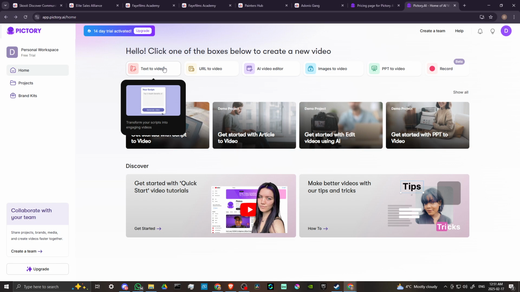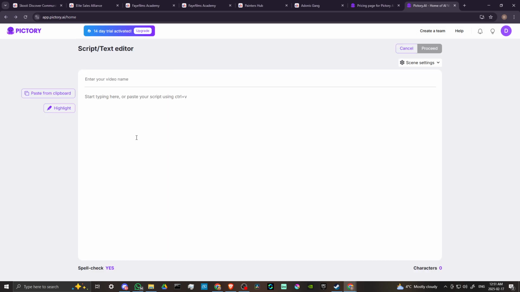And let's go ahead and select text to video here. So we can see that we can enter our video name. We can start typing here, or we can paste our script. Let's see here. We'll just say test, and we'll also put in test. So now we can see the button here that says proceed has lit up. Obviously we could spend more time entering more details in there, but that's just to show you that once you're ready to go, you can click on proceed and Pictory will begin to take your text and turn it into a video.